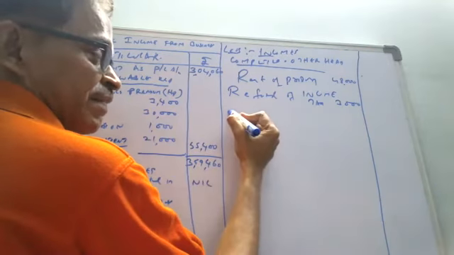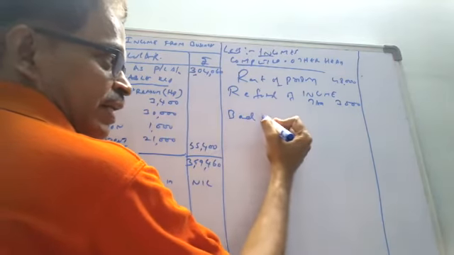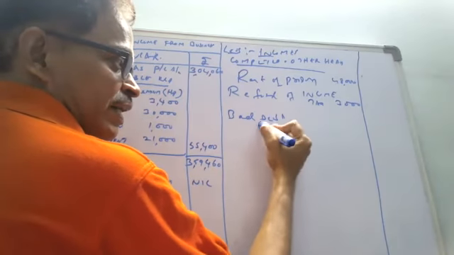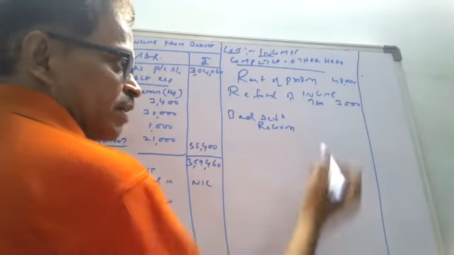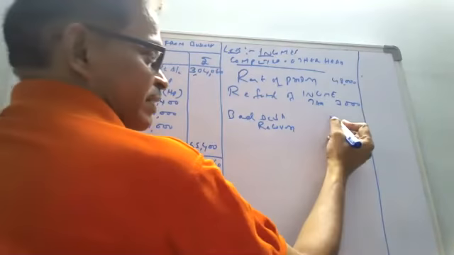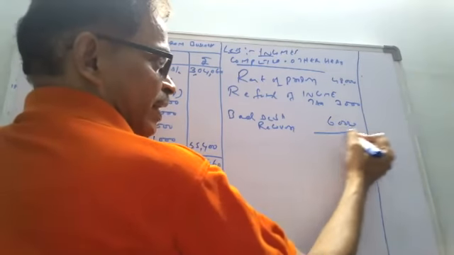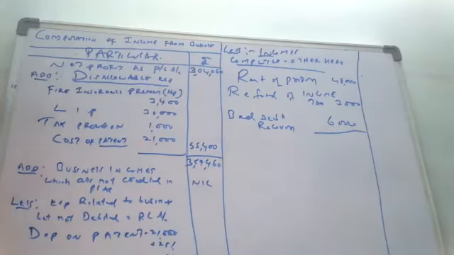Bad debts recovery, how much do we have to take? How much is not accepted by the income tax office? 6,000. Take the 6,000. Okay. This is not accepted. Not accepted means it is not considered as a business income.